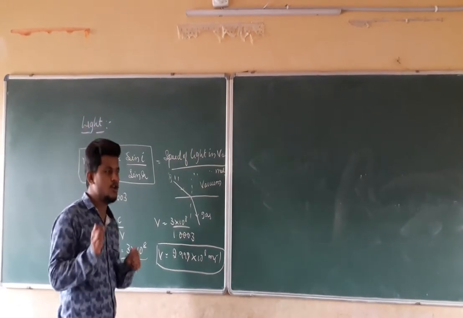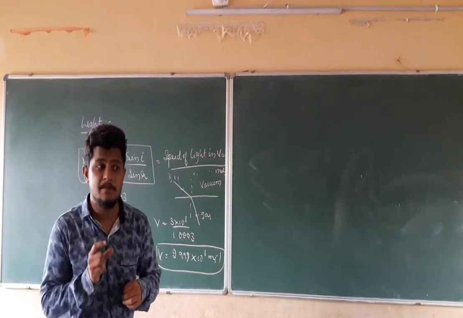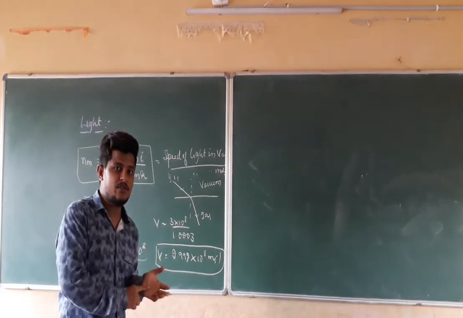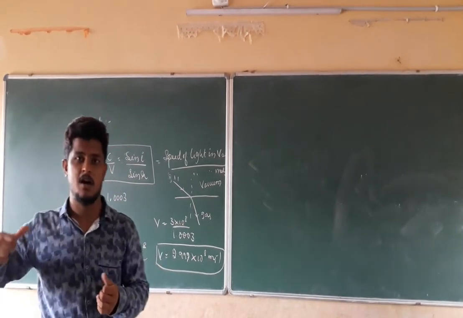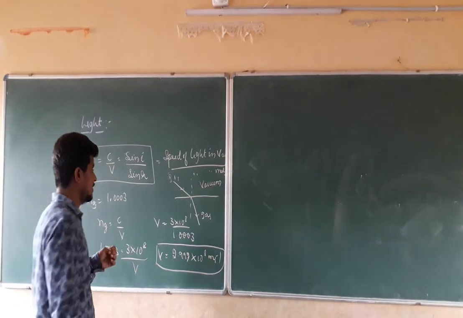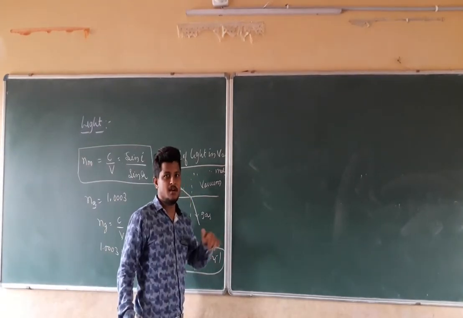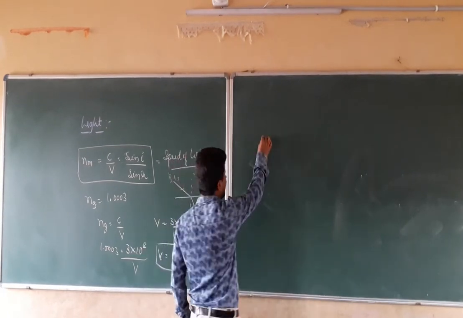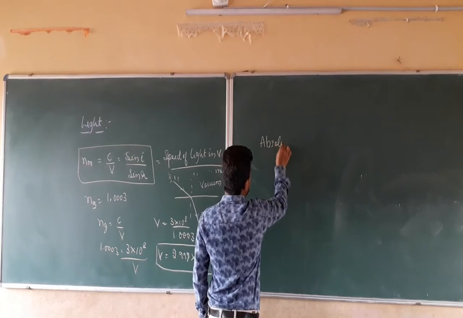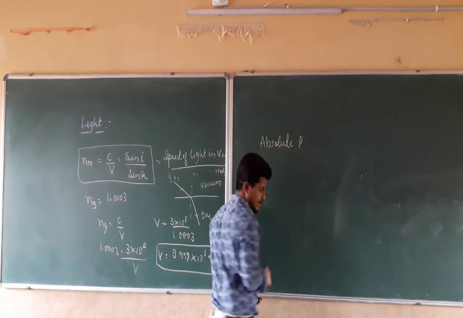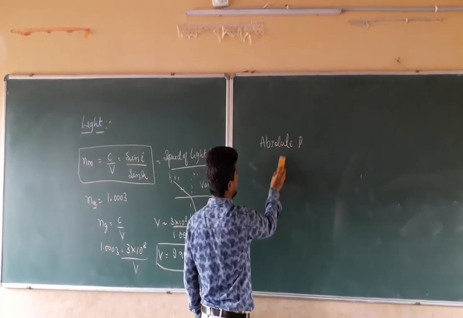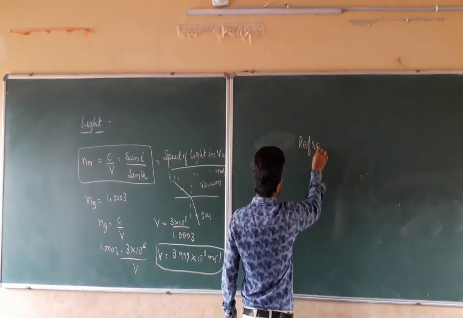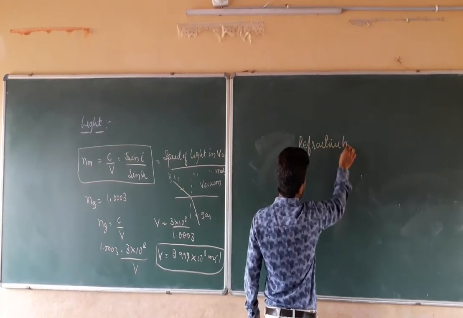So we should calculate the refractive index of one medium with respect to another medium, not with respect to the vacuum medium. Now we are going to calculate the refractive index of different mediums with respect to a different medium. Absolute refractive index is over. Sorry, it is just the refractive index. So we can call it the relative refractive index.